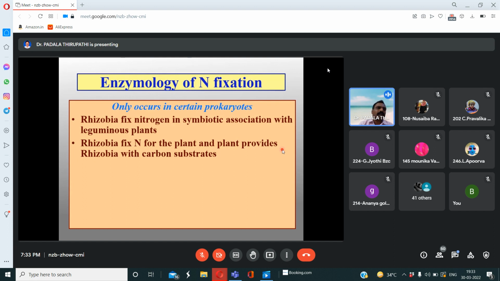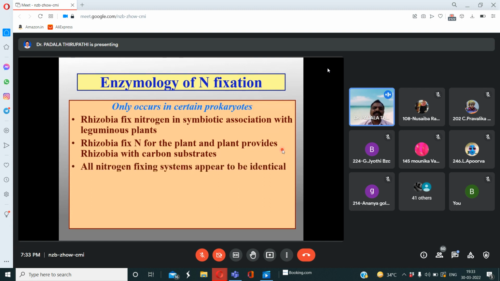So all pulses belong to leguminous plants. You know, Bengal gram, green gram, groundnut, soya bean. They belong to leguminous plants. These leguminous plants are associated with Rhizobium leguminosarum bacteria. These rhizobia fix nitrogen for the plant, and the plant provides rhizobia with carbon substrates.